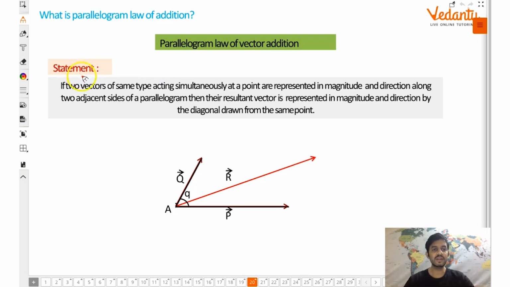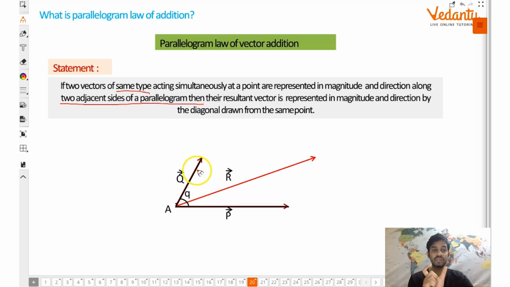What's the statement? If two vectors, again important, of the same type, displacement है तो displacement में ही ऐड करोगे, force है तो force में ही ऐड करोगे, acting simultaneously at a point are represented in magnitude and direction along two adjacent sides of a parallelogram.